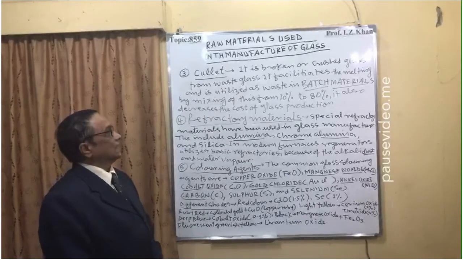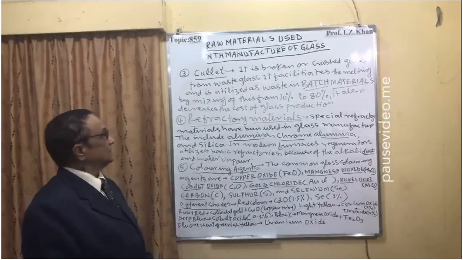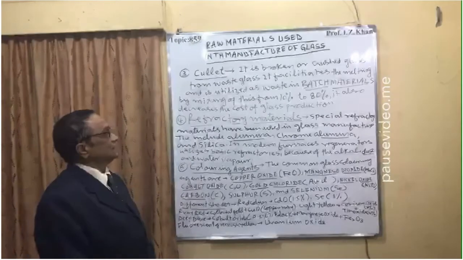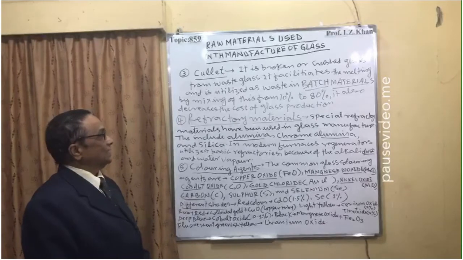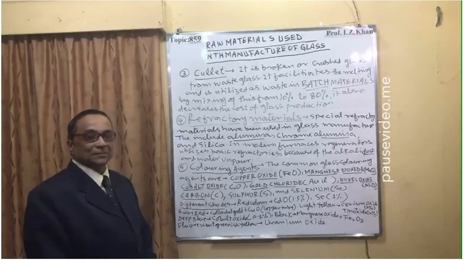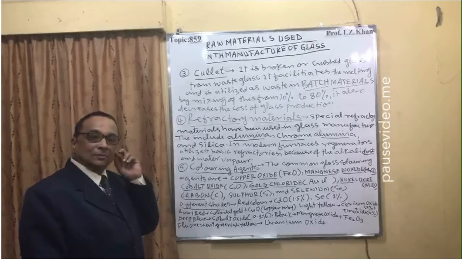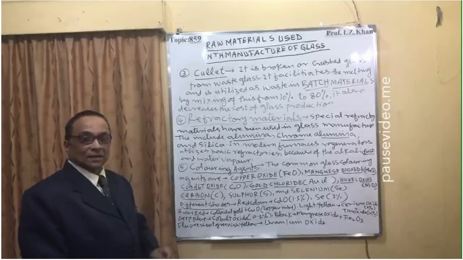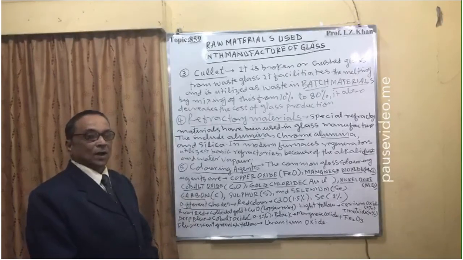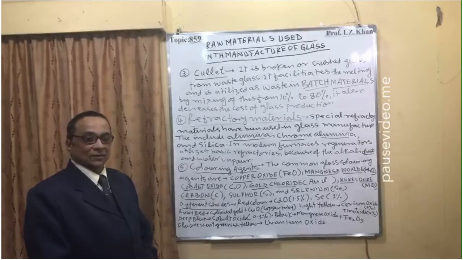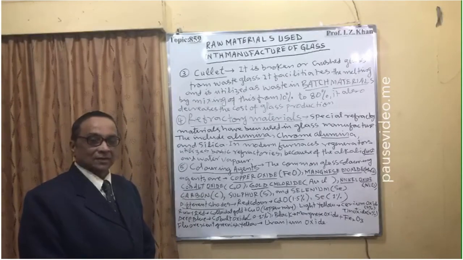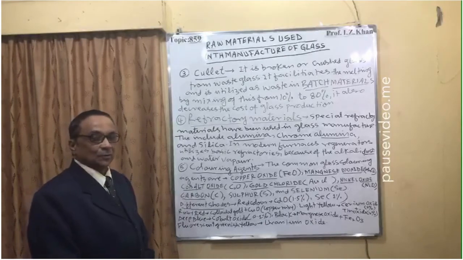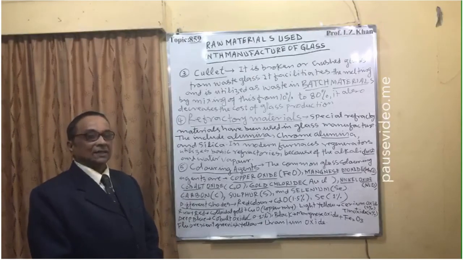Number 3, cullet. It is broken or crushed glass from waste glass, and it facilitates the melting and is utilized as waste in batch material. Batch material means the mixture of all the materials in the required ratio, ready to be put in either the pot furnace or tank furnace for heating up to 1600 degrees centigrade.